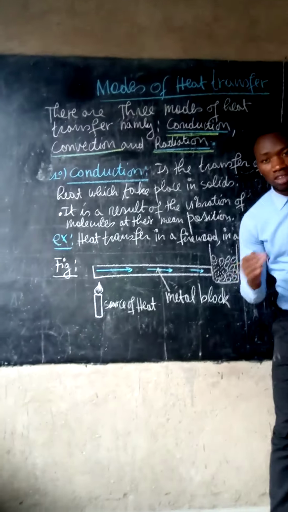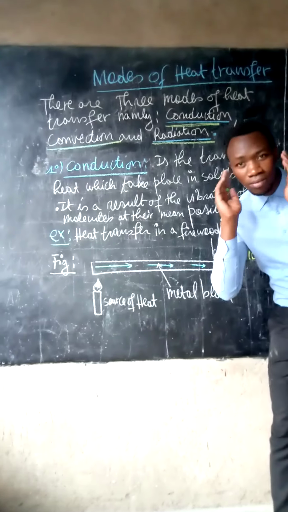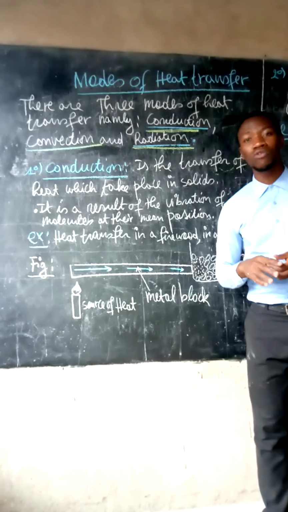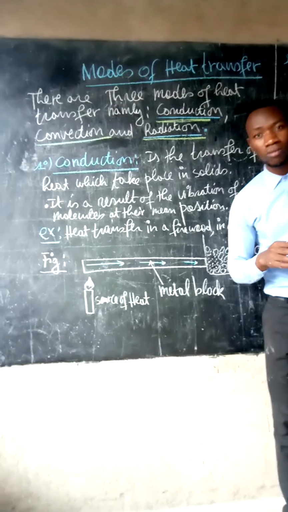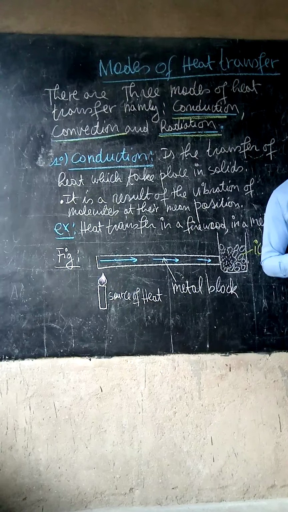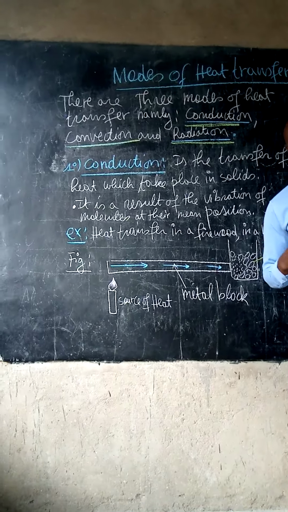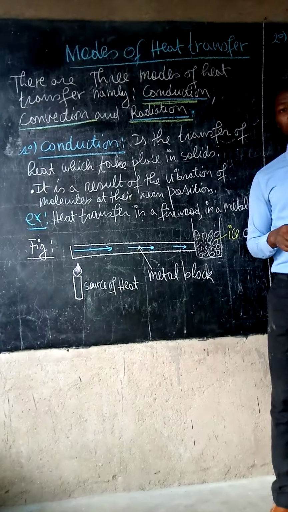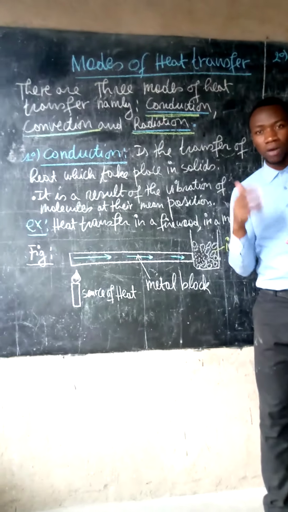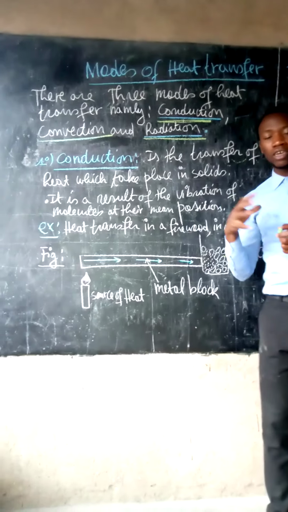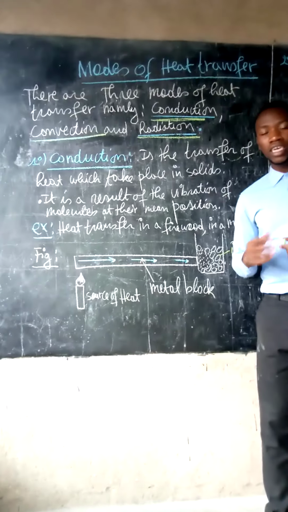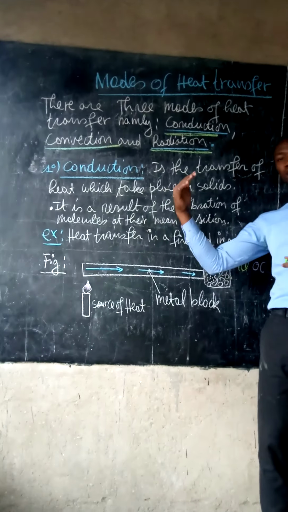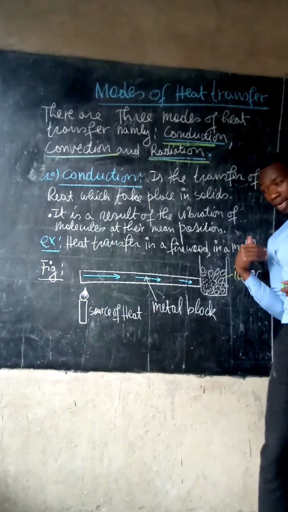Solids, like other materials, are made up of very small particles called molecules. Once they get heat, they vibrate. If they vibrate, they communicate heat to their neighbors, and then from one neighbor to another, until the heat reaches from one end to the other end.